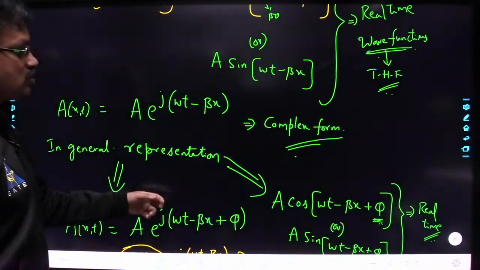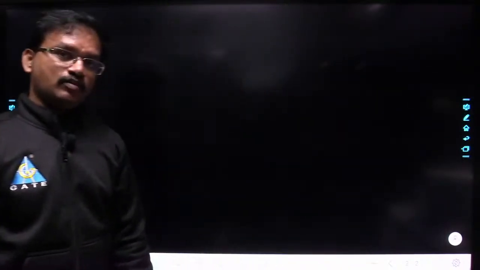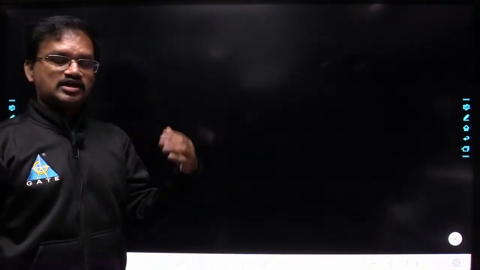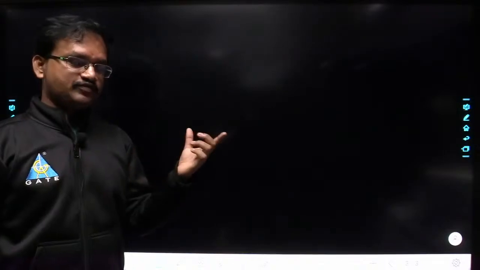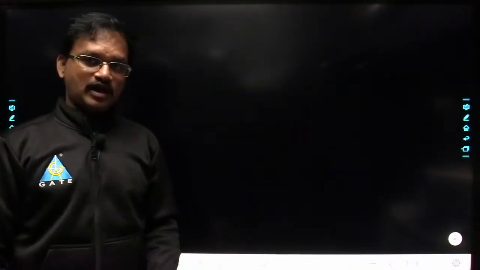Right? Okay. So we have studied how to represent the wave function, what we mean by a transverse wave, and how to represent the transverse wave mathematically. Understood? And then we have seen how to analyze the phase of the wave, which is a function of both space as well as time. How to analyze the spatial variations and how to analyze the time variations. So all those things we have seen here, and also we have seen the general representation of the waveforms in the time harmonic case. Understood? Okay.